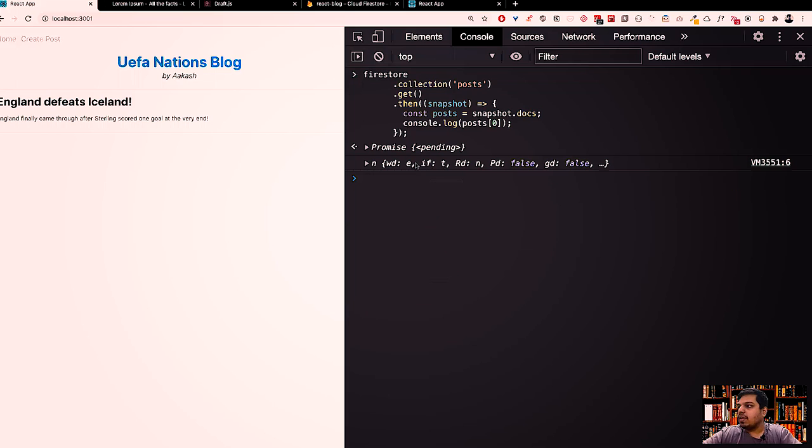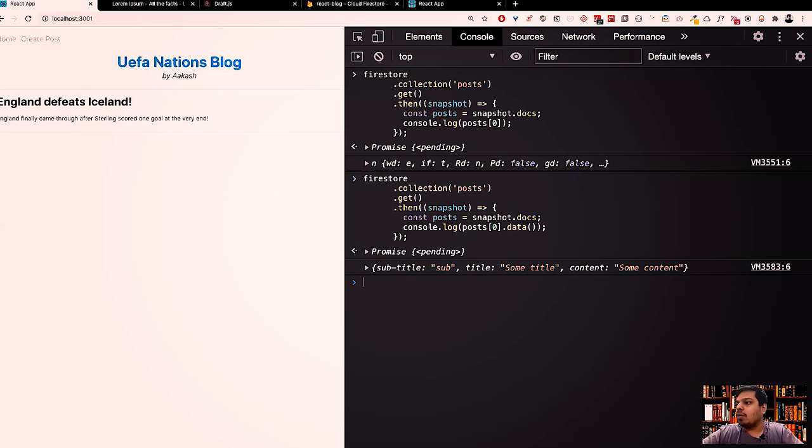So what you will see is we have a method called data on one particular post, right? If I do it like this, this posts array will have multiple posts, right? And each post is basically a document. So what we're actually doing is document.data, to get out the data. So here you can see we got the data inside a particular document.